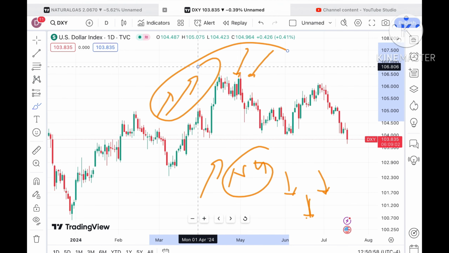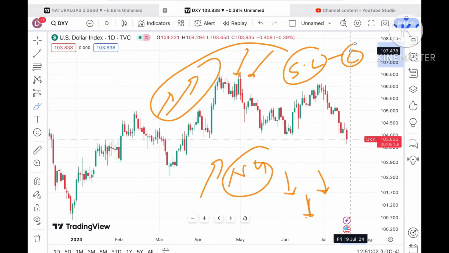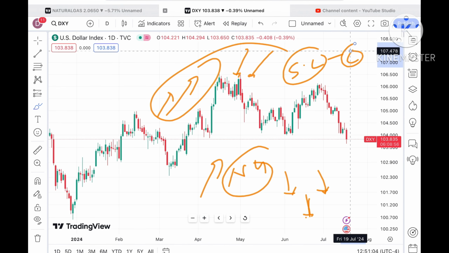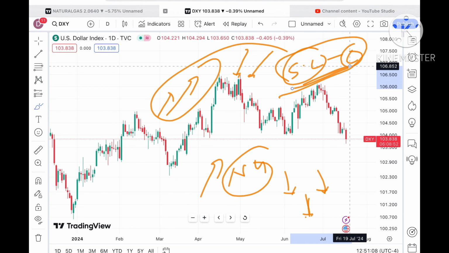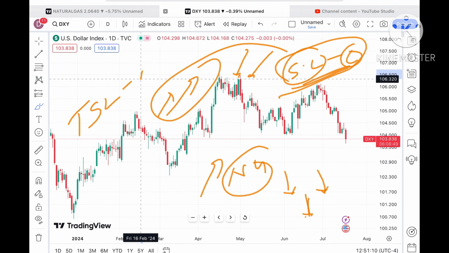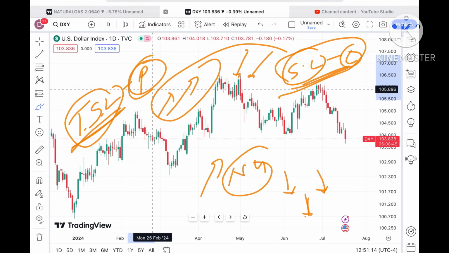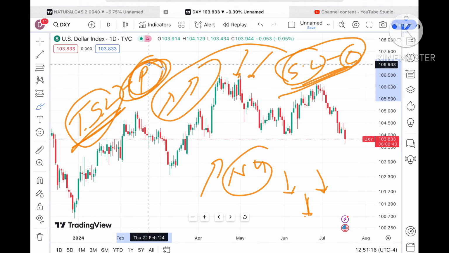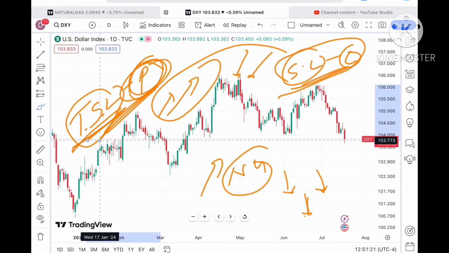Okay, so when these things happen, you should always try to set your SL, and you should set your SL as soon as you start your trade, because the market is always uncertain, so it will save your capital. And if you start getting profit, try to trail your SL so that your profit can be saved. If you follow these two things, you will sustain for a longer period of time.